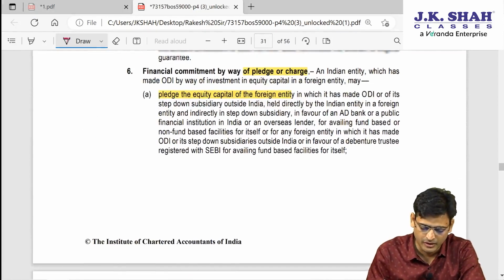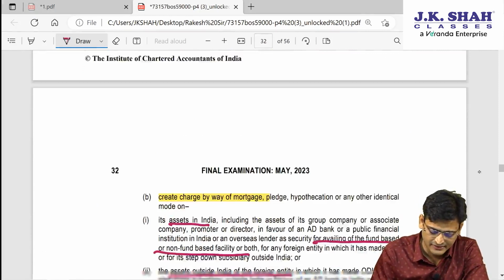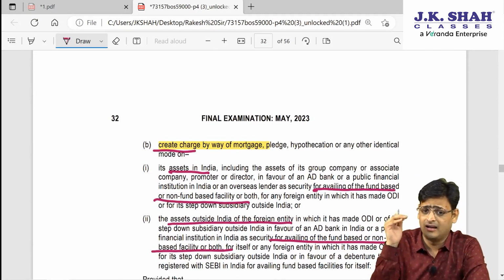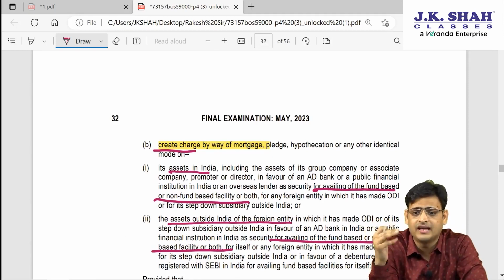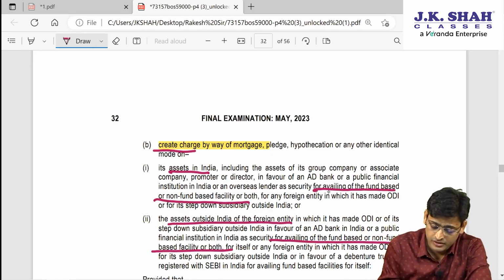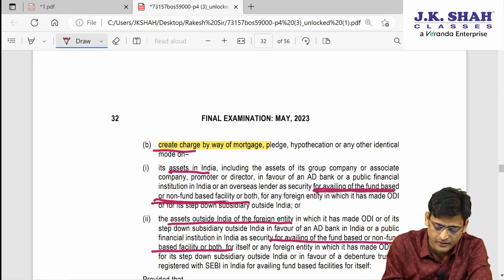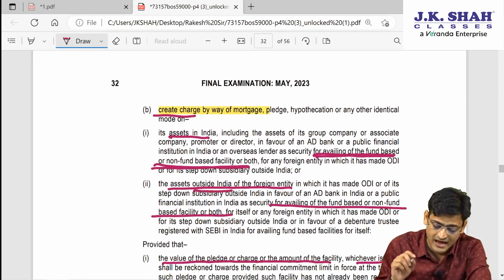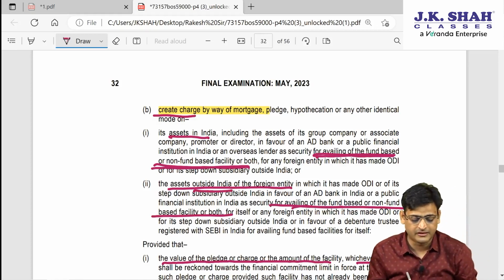What they are saying is you can pledge it, and you can also create charge on it. Since I have made an ODI in the foreign entity, I have control over that foreign entity, so I can mortgage the assets of the foreign entity which are in India to avail the loan, which can be fund based or non-fund based. Or if the asset of that foreign entity is outside India, I can mortgage or create charge on that also for availing fund based or non-fund based loan.